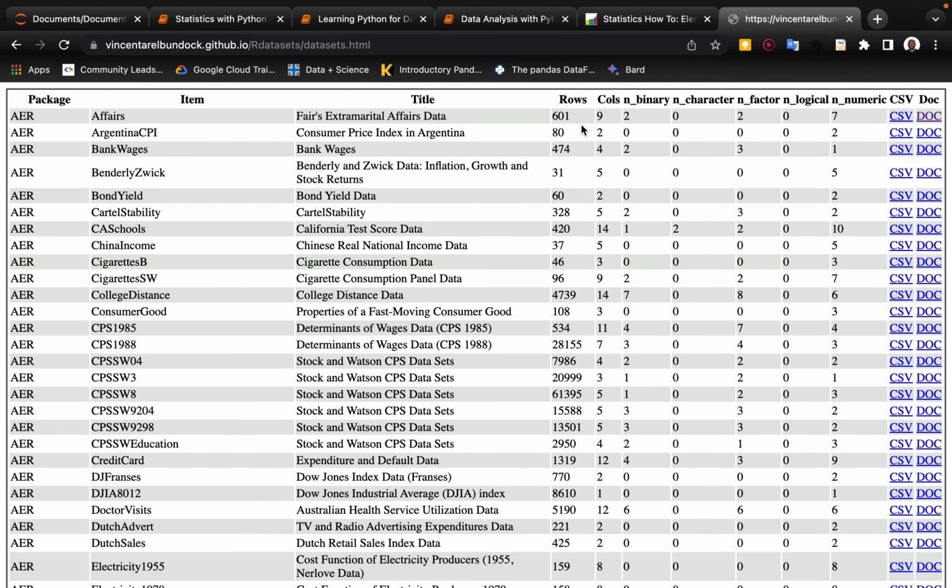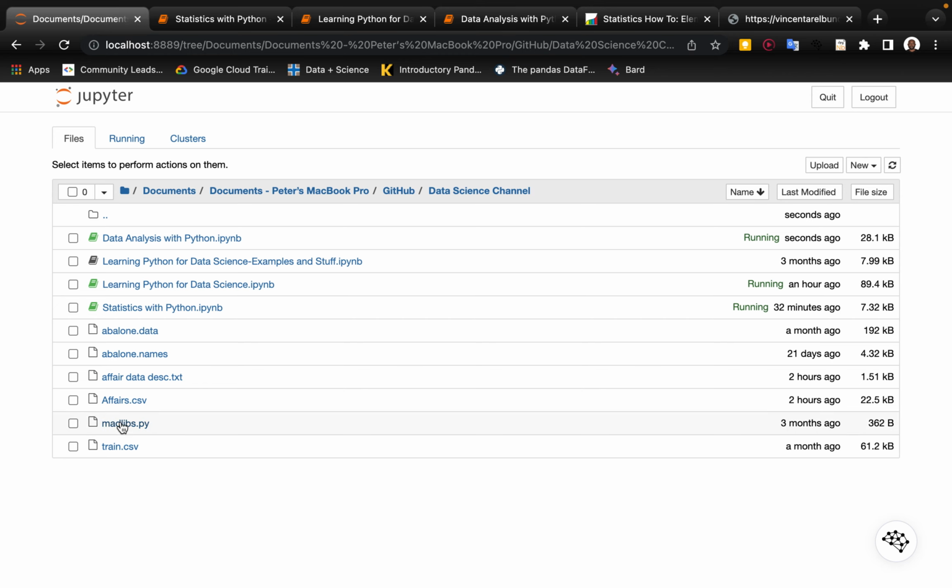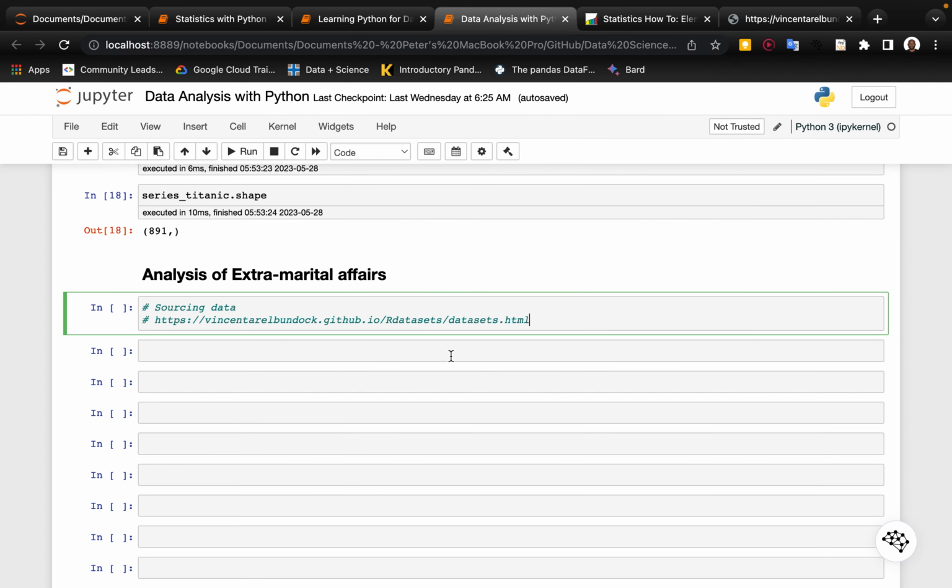So you can see that we're looking at the affairs, extramarital affairs data. And there are some interesting things about the data. It has 601 observations and 9 columns, with binary columns and numerical columns. By clicking on this, I get the data set. I already have the data set here, which is the affairs data set, and there's also the affairs data description, which we're going to look at. So again, back to this place. I already have that.